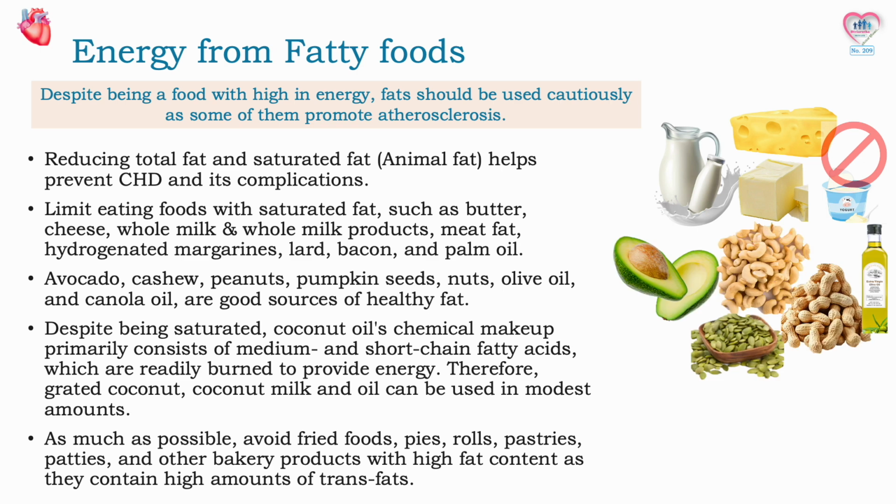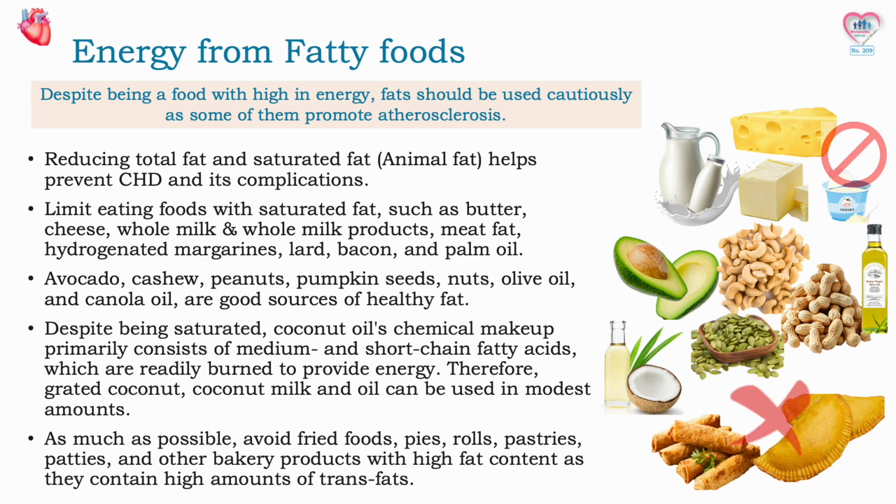Avocado, cashew, peanuts, pumpkin seeds, nuts, olive oil, and canola oil are good sources of healthy fat. Despite being saturated, coconut oil's chemical makeup primarily consists of medium and short-chain fatty acids, which are readily burned to provide energy. Therefore, grated coconut milk and oil can be used in modest amounts. As much as possible, avoid fried foods, pies, rolls, pastries, patties, and other bakery products with high fat content as they contain high amounts of trans fats.